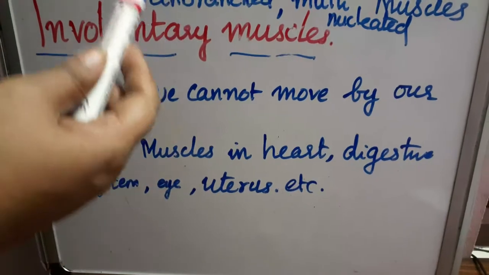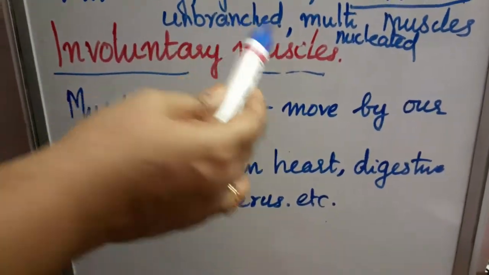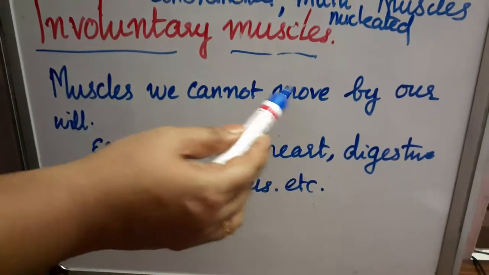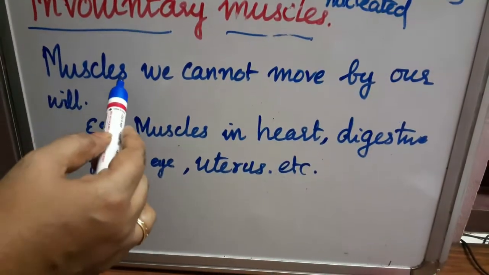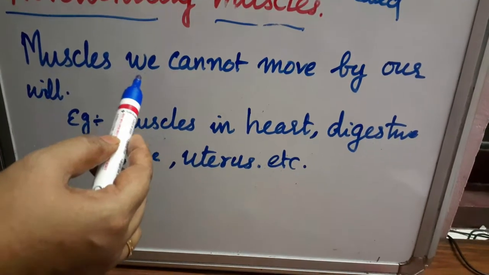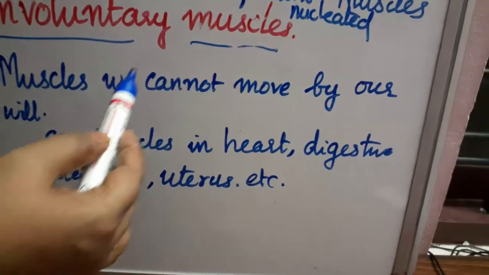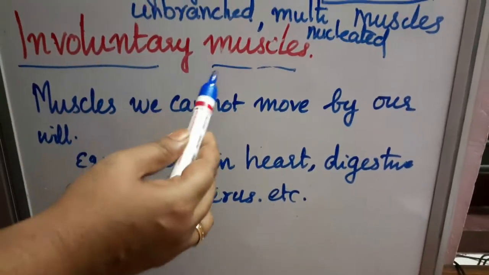This is all without our will. So that type of muscles is known as the involuntary muscles. Muscles we cannot move by our will. Then heart muscles, then respiration, all the things inside our body going on without our control are controlled by involuntary muscles.